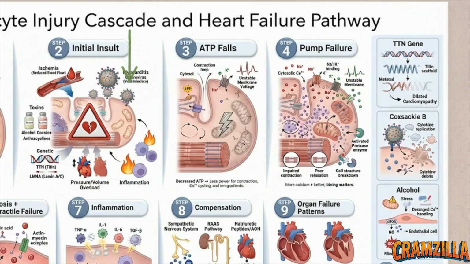Regardless of the initial trigger, step 3 illustrates a common biochemical consequence, a catastrophic drop in ATP levels due to failing oxidative phosphorylation. Because the heart is always working, mitochondrial demand is exceptionally high. ATP starvation immediately strips the cell of the power required to execute a forceful contraction, sequester calcium, and maintain vital ion gradients. This energy deficit leads directly to step 4, pump failure.